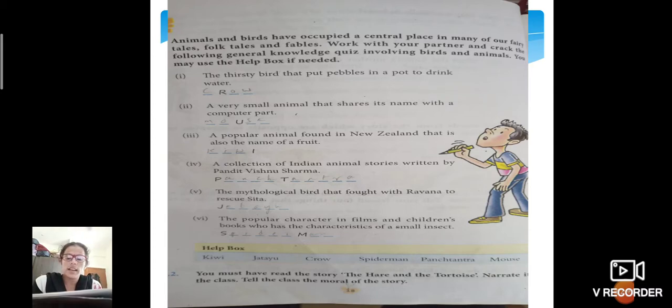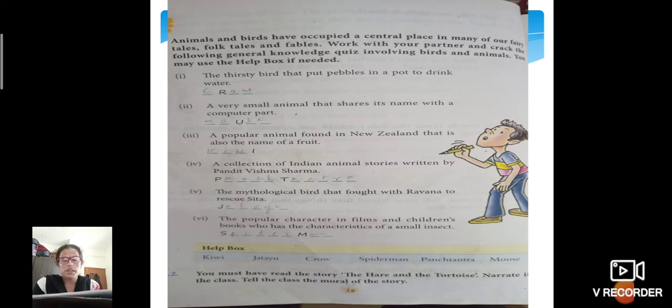A collection of Indian animal stories written by Pandit Vishnu Sharma. Children, whenever you are reading any story book, if you are going to the library, always keep in mind to read the book name and the author name, who has written that story. That is very important. Maybe you may not know Pandit Vishnu Sharma, but if I say have you read the Panchatantra stories, many of you will say yes, right? He wrote almost all stories related to animals. The spelling is given there: Panchatantra.